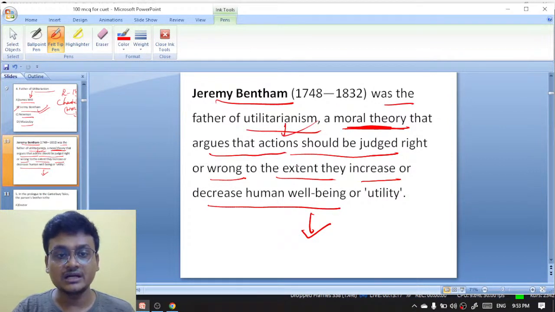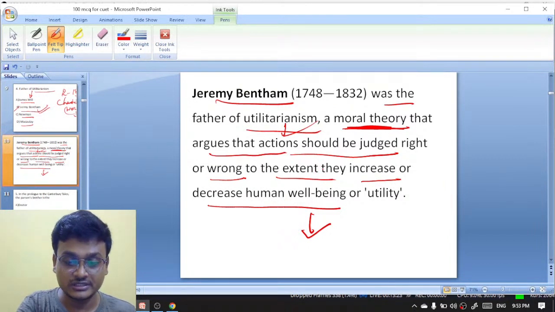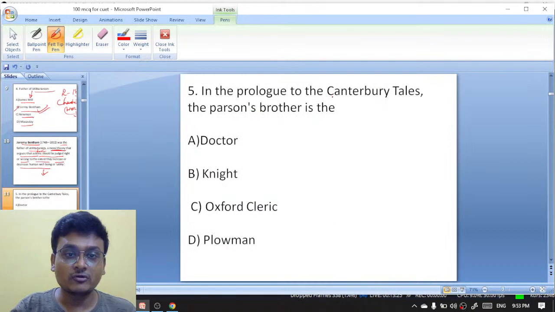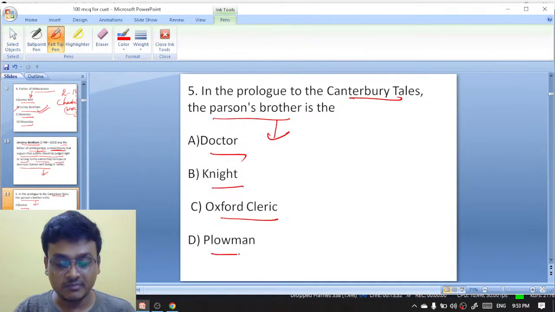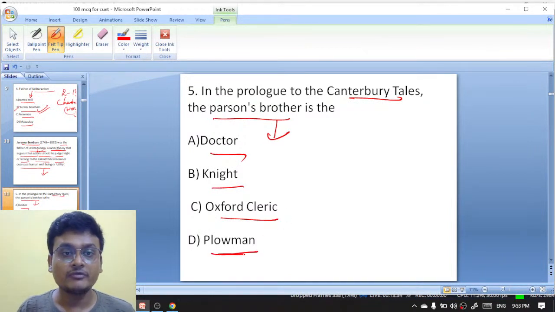A moral theory that argues that actions should be judged right or wrong to the extent they increase or decrease human well-being or utility. In the prologue to the Canterbury Tales, the parson's brother is the Doctor, Knight, Oxford clerk, or plowman?